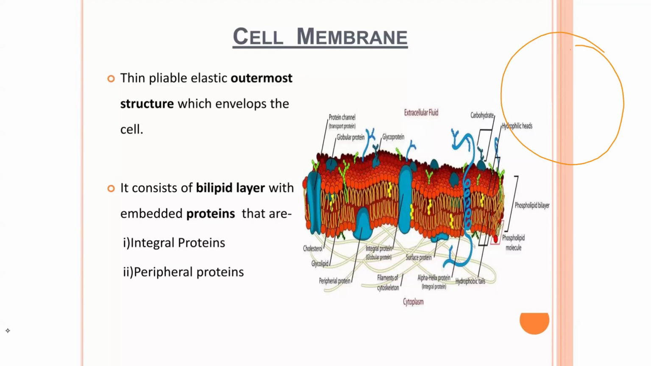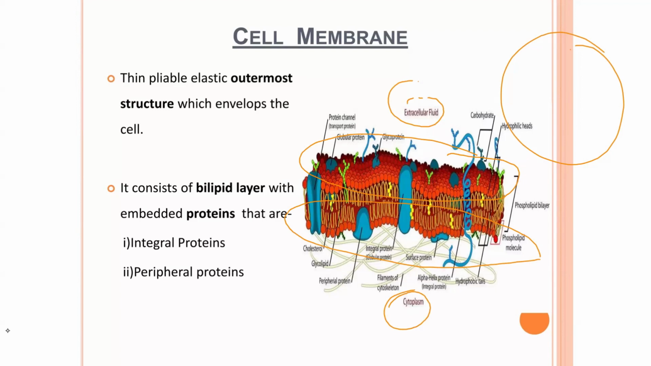If you check from here to here, that is one layer, and from here to here is another layer. One layer is outside, at the extracellular fluid. Look at it, extracellular fluid. And the second one is in the cytoplasm. So that is why the lipid is considered a bilayer. Please, ladies and gentlemen, get this point. The lipid is a bilayer.